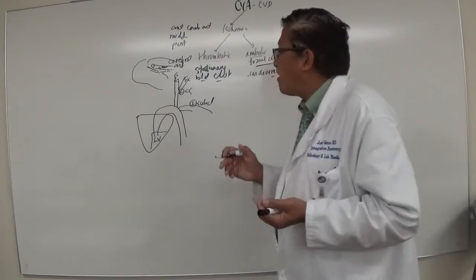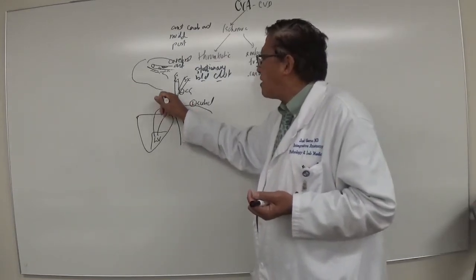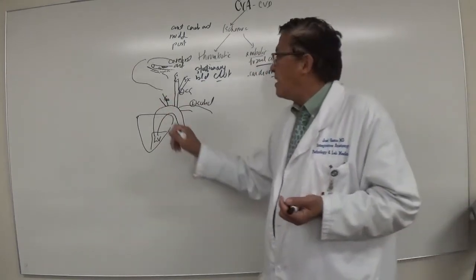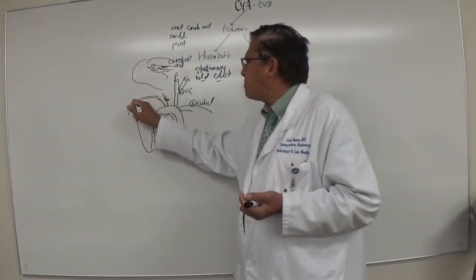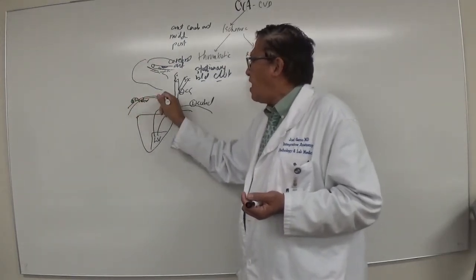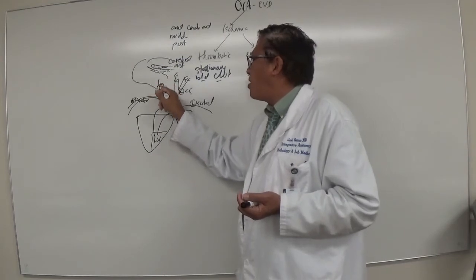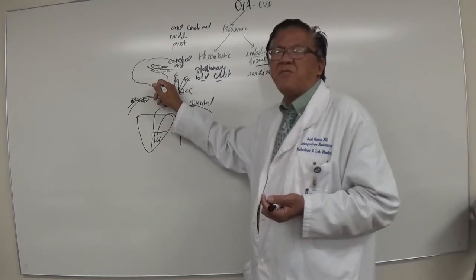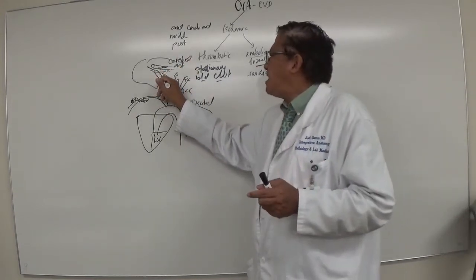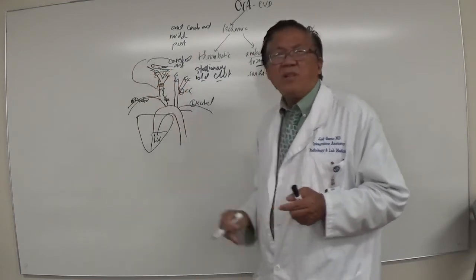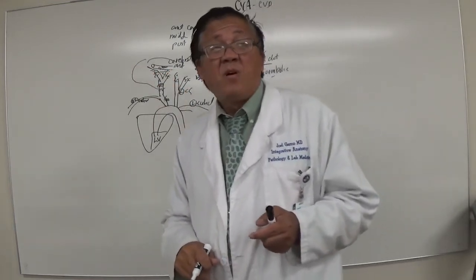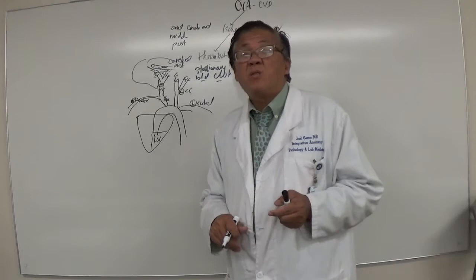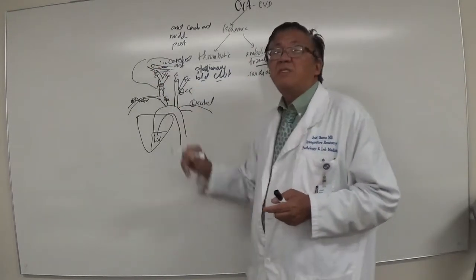On the right side, you have a brachiocephalic branch. Now what happens with the brachiocephalic branch? It divides into the right subclavian and the right common carotid artery, and the same thing happens. It bifurcates. Bifurcate means divides into two: EC and then IC. You know what EC stands for? External carotid artery, while IC stands for internal carotid artery. So the same thing happens on the right side. It becomes the cerebral arteries.